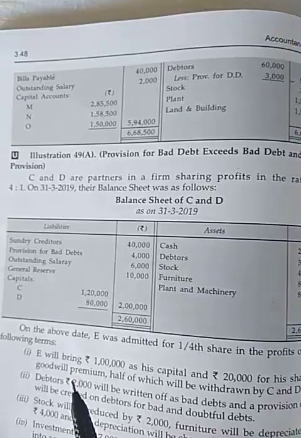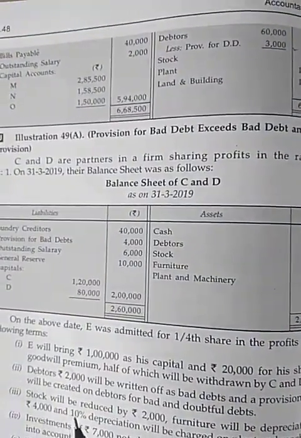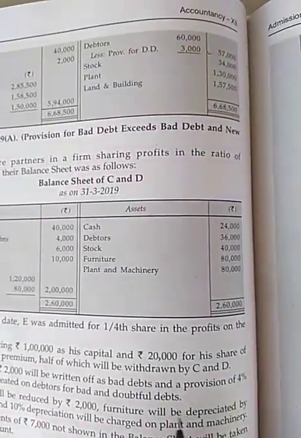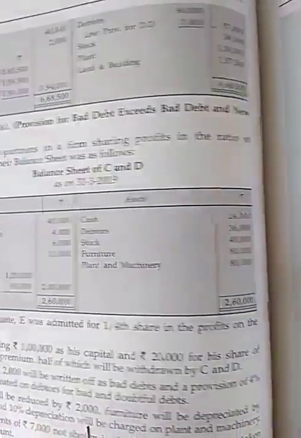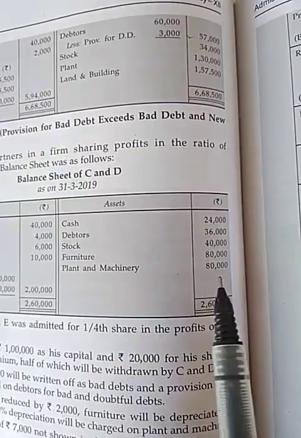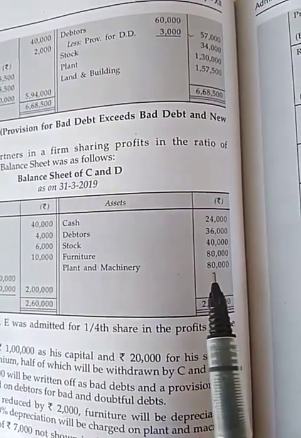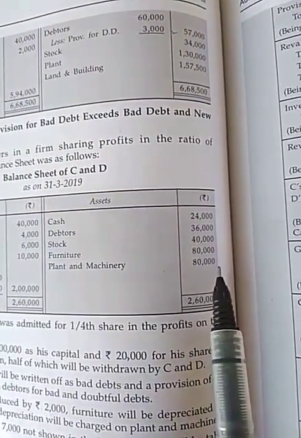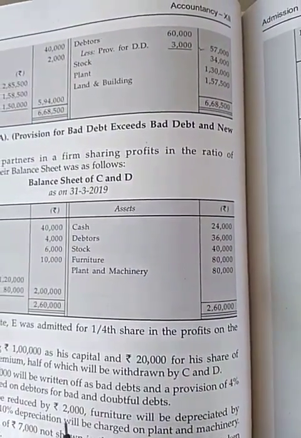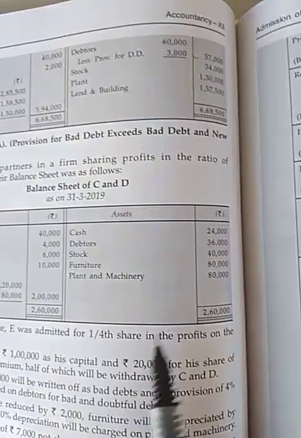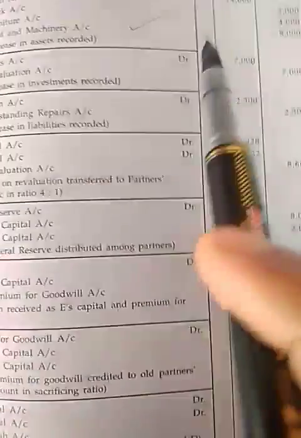This is given in the question. Question says stock will reduce by 2,000, furniture will be depreciated by 4,000, and 10% depreciation charge on plant and machinery. Value of plant and machinery is given 80,000, so 10% is equal to 8,000.